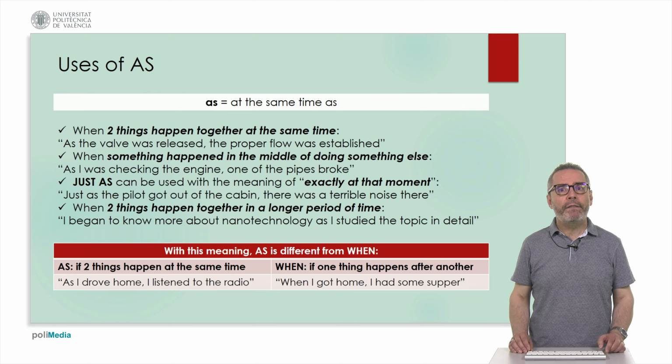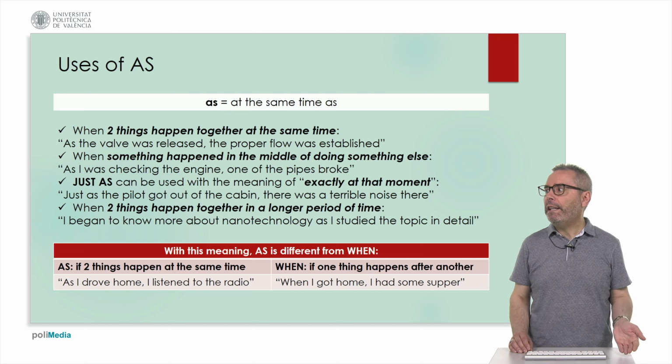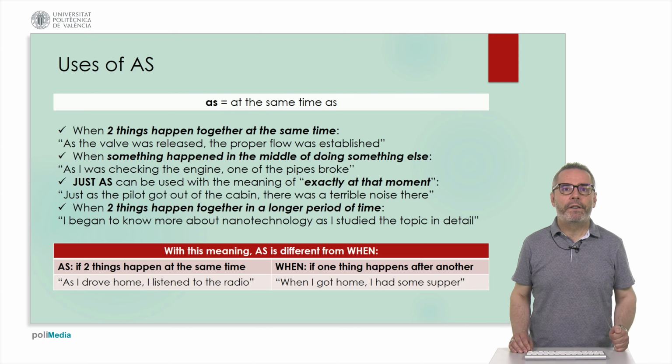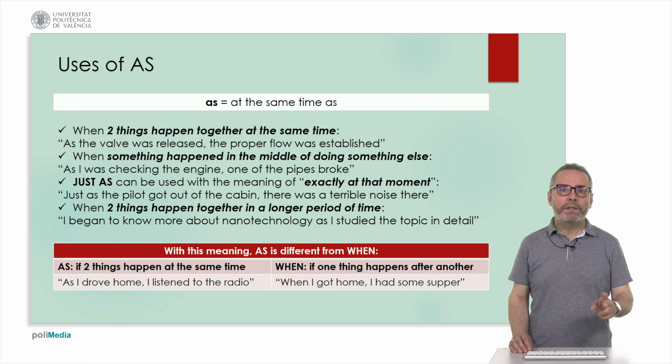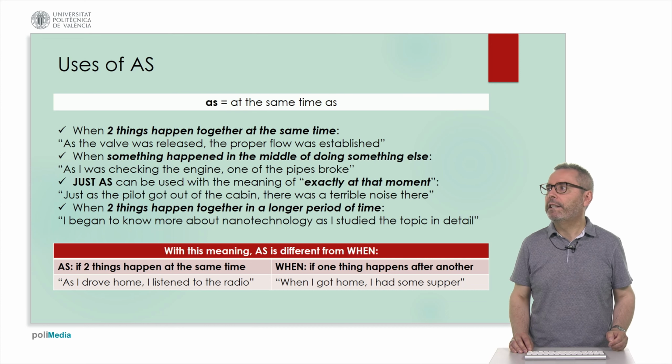With this meaning, we have to differentiate between as and another similar particle, when. We use as if the two things happen at the same time. For example, as I drove home, I listened to the radio. Simultaneous actions. Whereas when is used when one thing happens after the other. When I got home, I had some supper. The two actions are not simultaneous in this case.